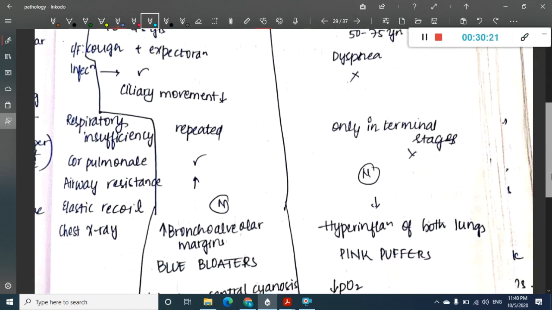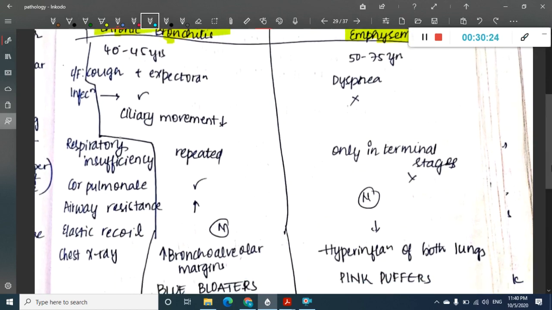Then what are you going to see more? Elastic recoil. In chronic bronchitis, elastic recoil is normal, okay, because the alveoli are not much destroyed. The alveoli are almost normal. Actually, the alveolar wall thickness is increased in chronic bronchitis. So elastic recoil is a little normal. But here in emphysema, the elastic recoil is decreased because the alveoli are thinned out and distended. So there is no chance for elastic recoiling.